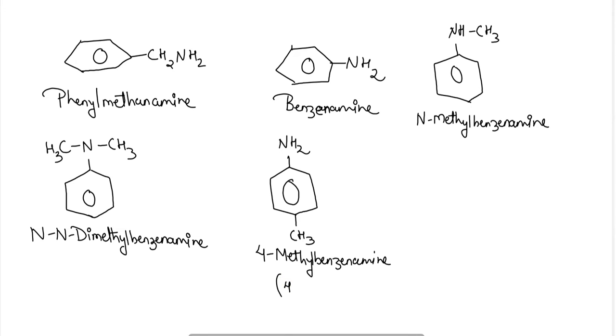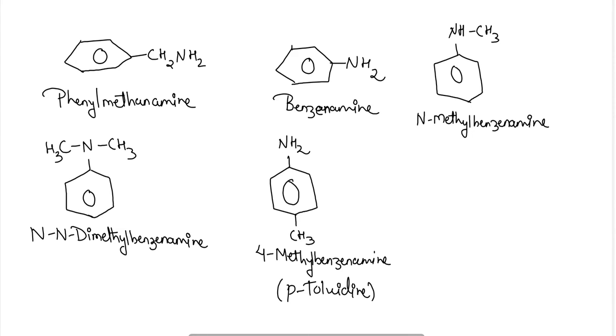The common name will be para-toluidine. Okay. So this is the IUPAC naming for the amines.